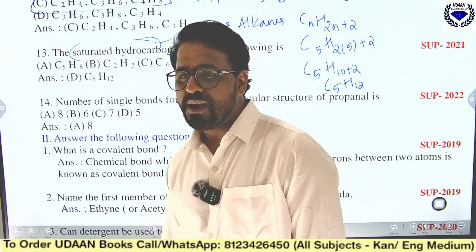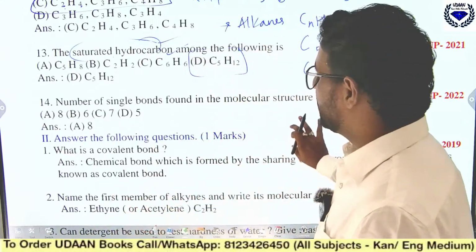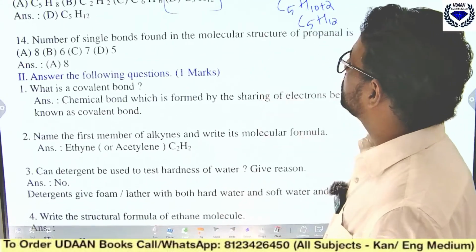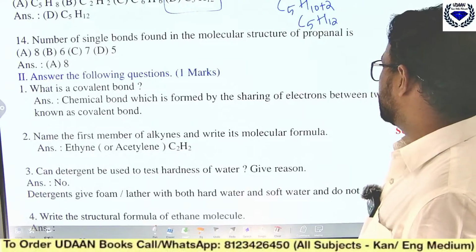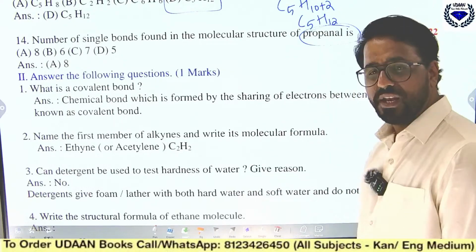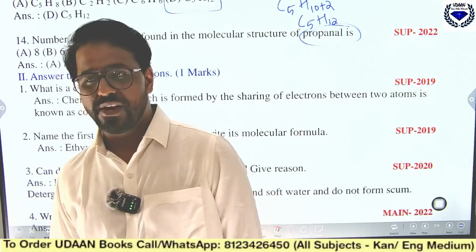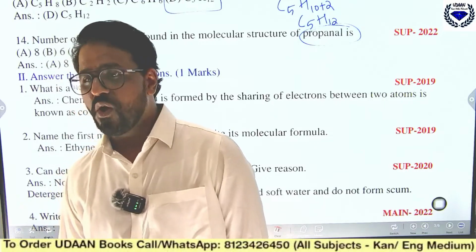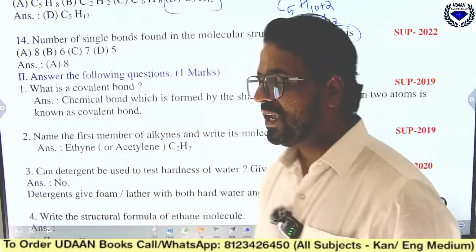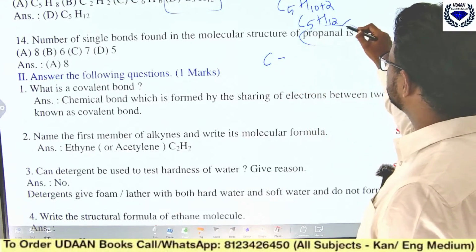Okay, so coming back to the next one. The next is the number of single bonds present in the molecular structure of propanal. First you should know how to draw the structure of propanal, then only you can find the number of bonds present, or else you cannot know how many single and double bonds you will have. See, propanal, how will you write propanal? It is an aldehyde.